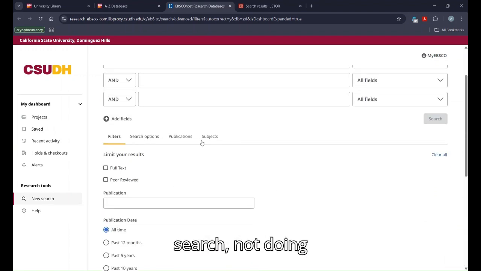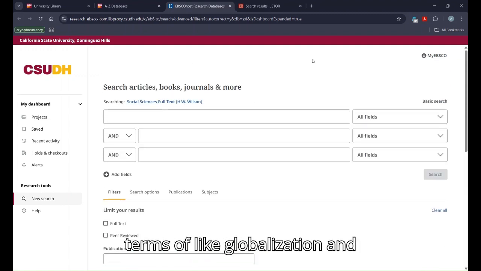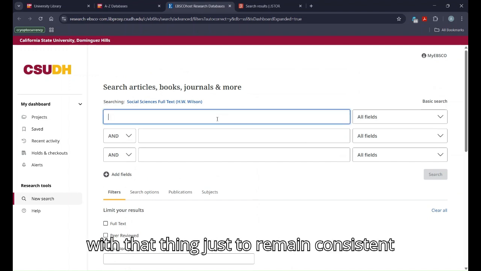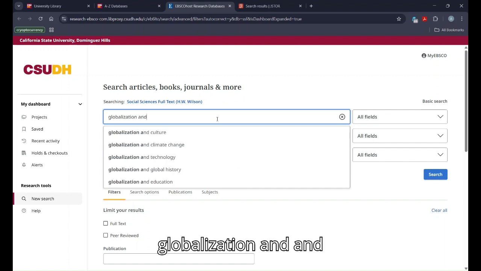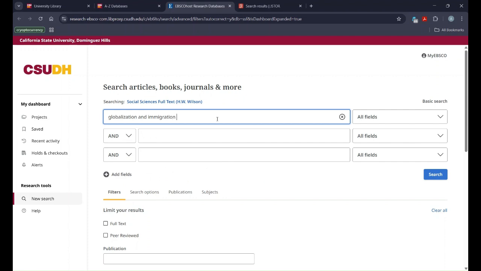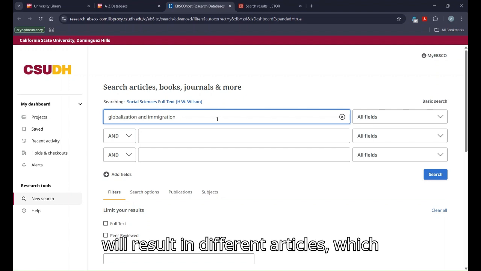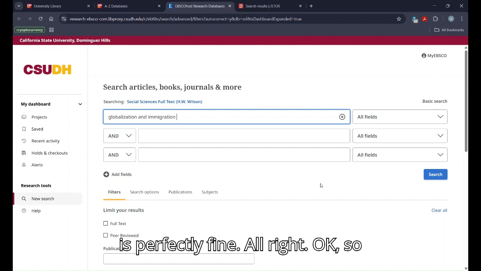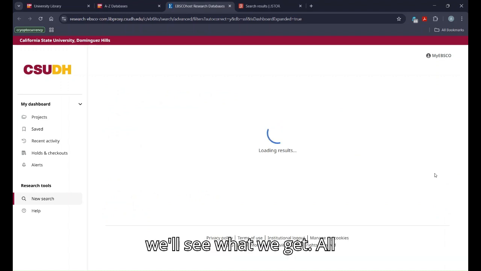So I'm just going to do a search, not doing anything to these filters, and see what we get in terms of globalization and immigration. I'm going to stay with that topic just to remain consistent. You should notice that the articles you find on EBSCO, or this particular online database, will result in different articles, which is perfectly fine. Once I put globalization immigration, I just hit search, and then we'll see what we get.